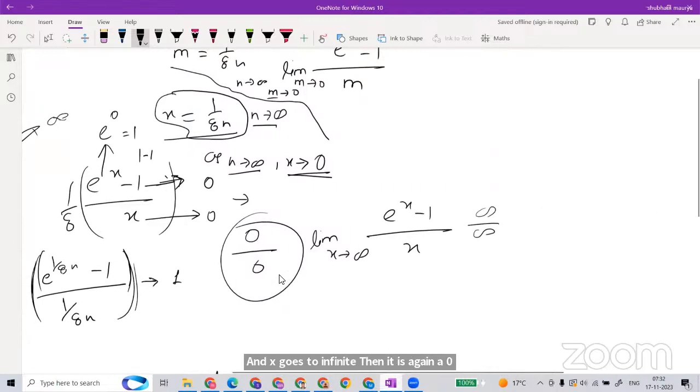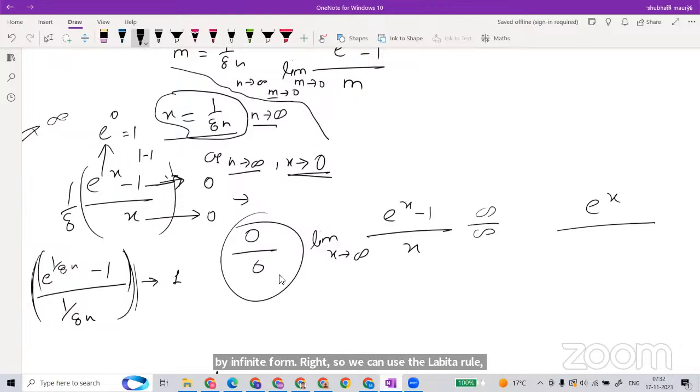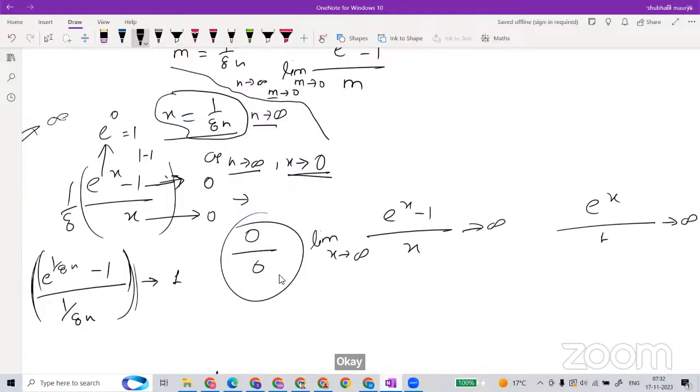So we can use the L'Hopital rule. So it will become e power x. If you apply the L'Hopital rule, I will discuss it, let me tell the definition. So finally this is going to be 1 and it will go to infinity. We'll see what the L'Hopital rule is. So yeah, this limit does not exist. It will go to infinity, which means it is not defined. Okay.